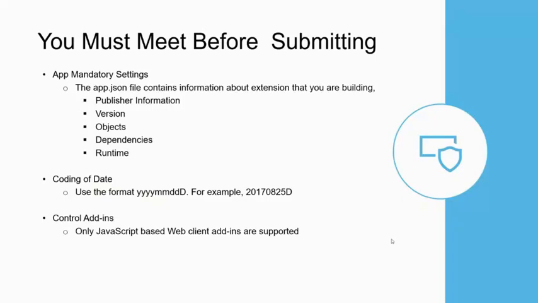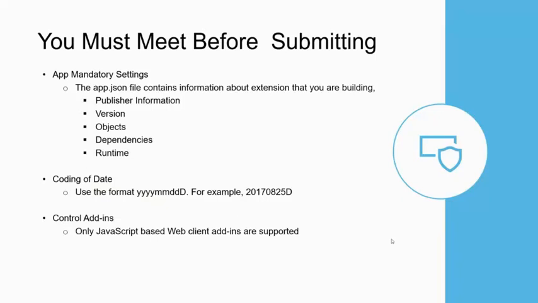Moving to control add-ins: we all know that Microsoft Business Central does not support control add-ins like .NET DLLs. So you strictly go with JavaScript-based add-ins, or you can publish all your libraries into an Azure function and call them from your app.